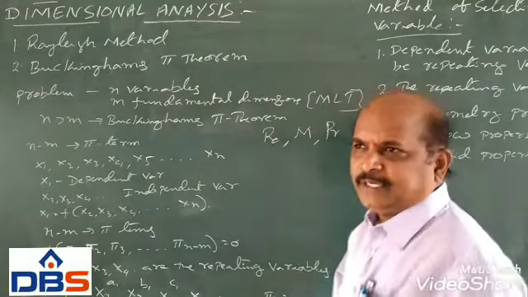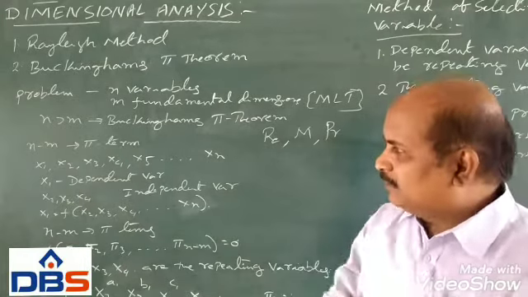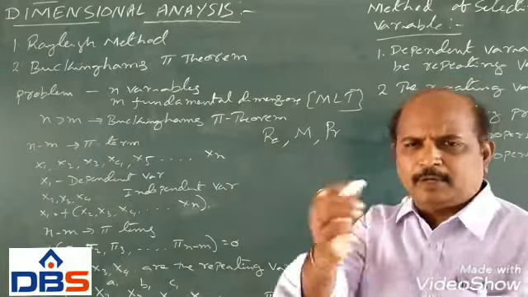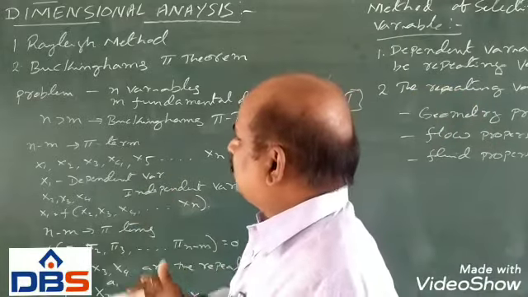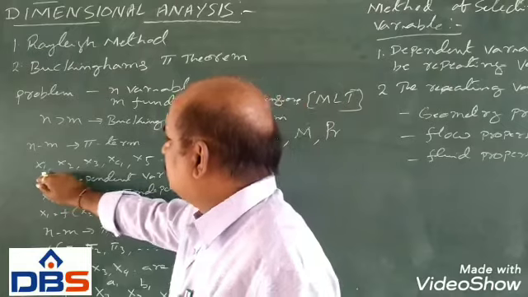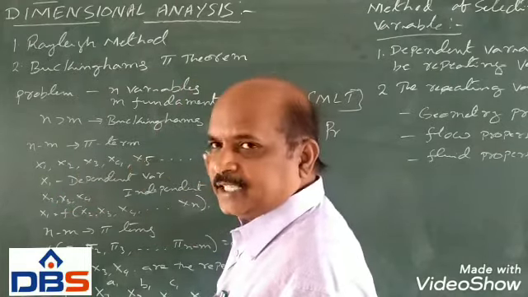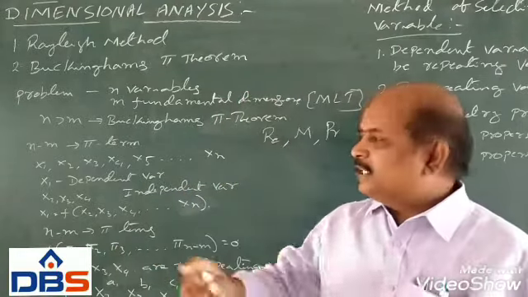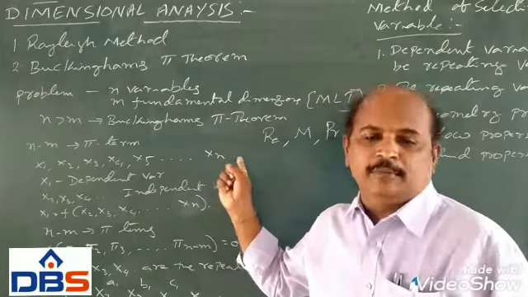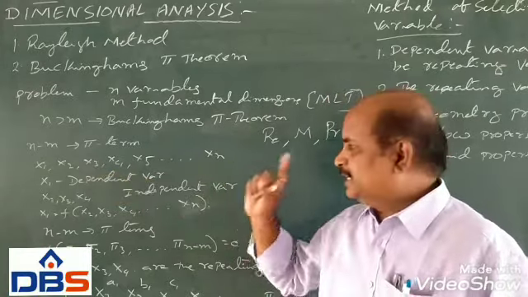How do we derive these pi terms, these dimensionless numbers, for any problem? Suppose we take one problem. That problem consists of n variables: x1, x2, x3, x4 up to xn.